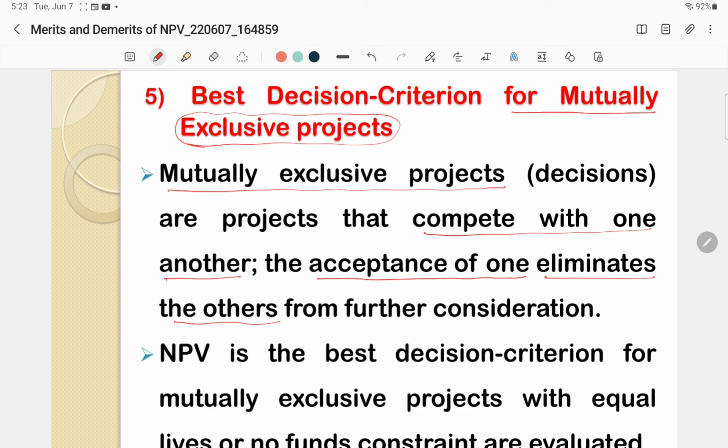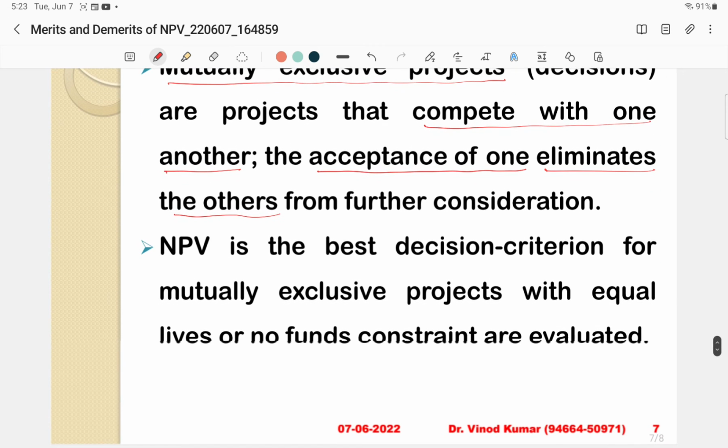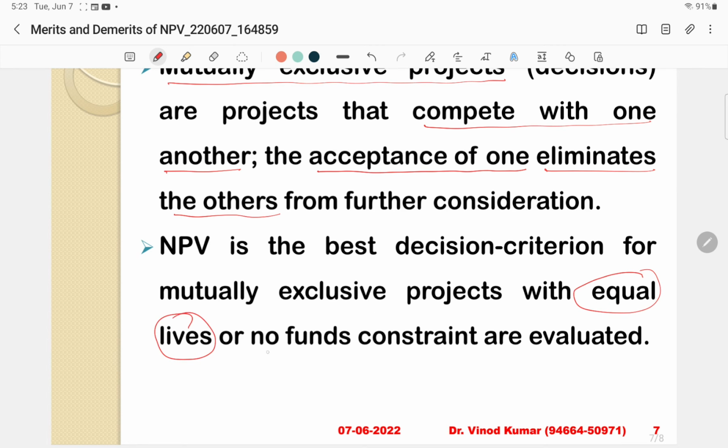Means acceptance of one results in rejection of another project. So NPV is the best decision criterion for mutually exclusive projects. Condition is that both projects have equal economic life and there is no constraint of funds. Okay, so with these two conditions, in case of mutually exclusive projects, we can say that NPV is the best decision criterion.